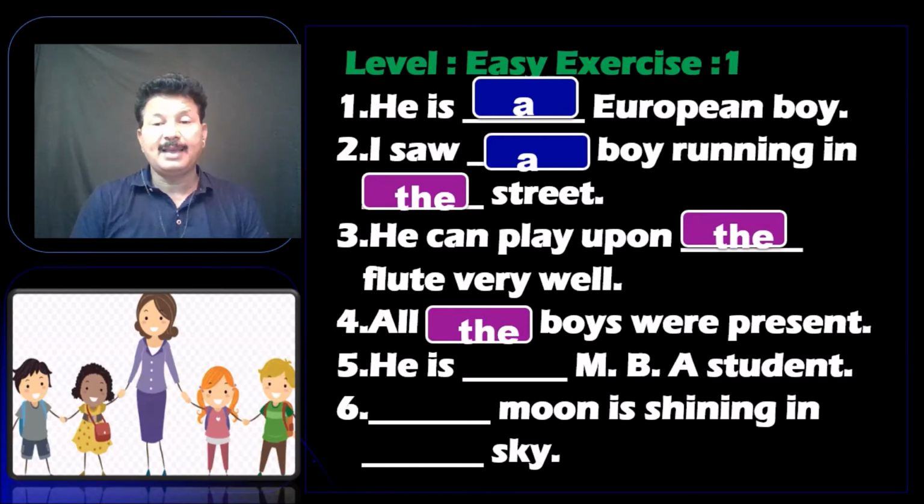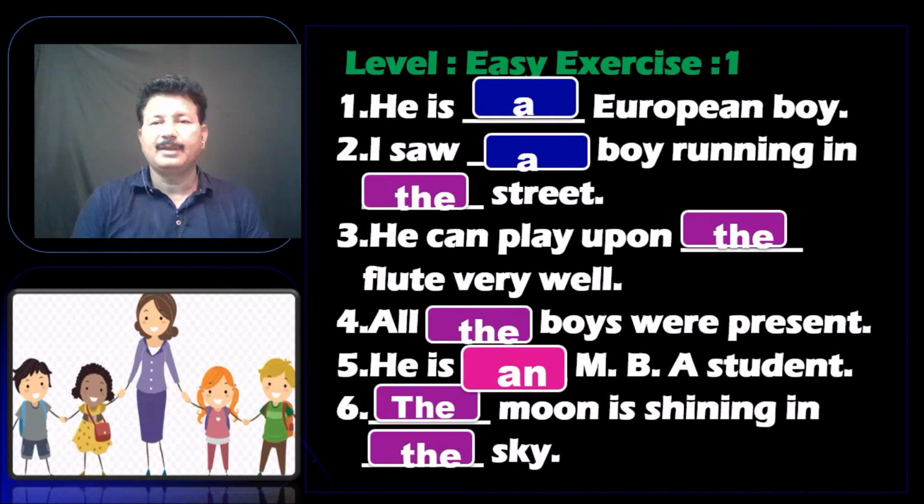He is a MBA or an MBA? He is an MBA, because though it is a consonant, the way it is pronounced, M. So unique is the moon is shining in the sky. Well, let's look at one more exercise.